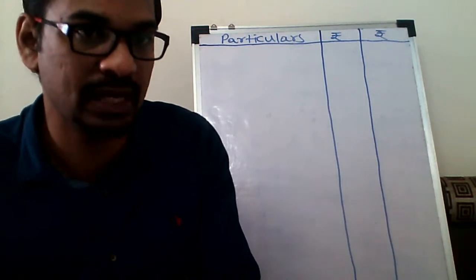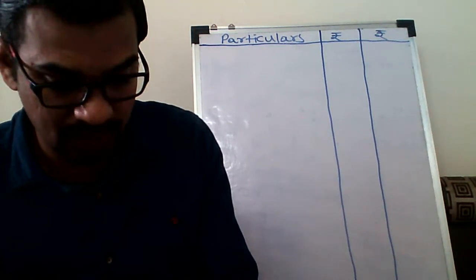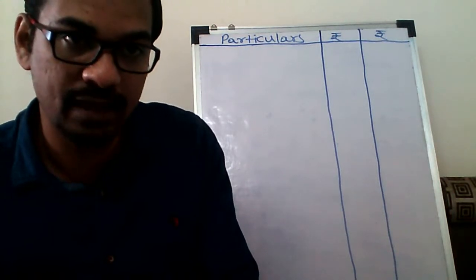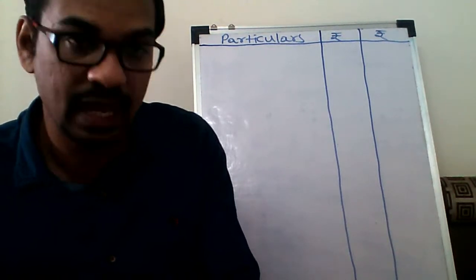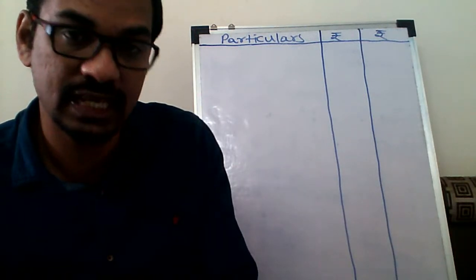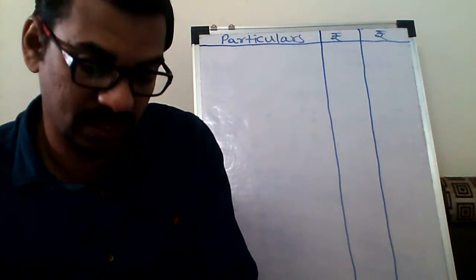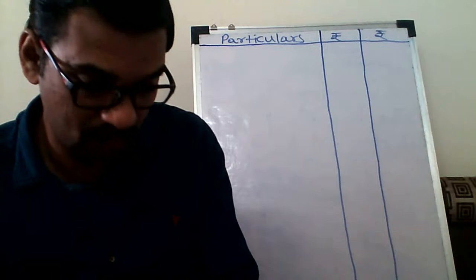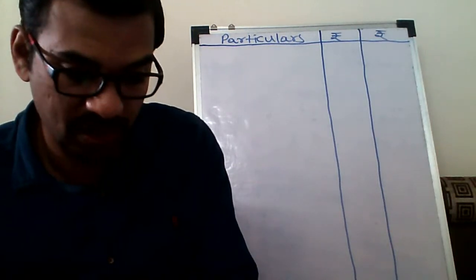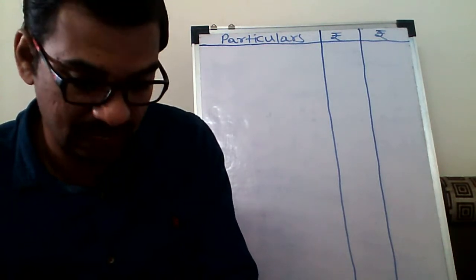Once again, I am repeating the conditions. Condition number one, actual house rent allowance received. Condition number two, rent paid minus 10% of salary. And condition number three, 40% of salary in any other city, or 50% of salary in a metro city, that is Delhi. For the calculation of the exempted HRA, here is the formula of the salary.